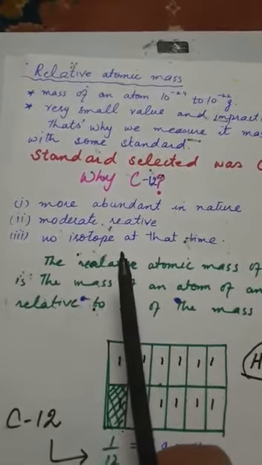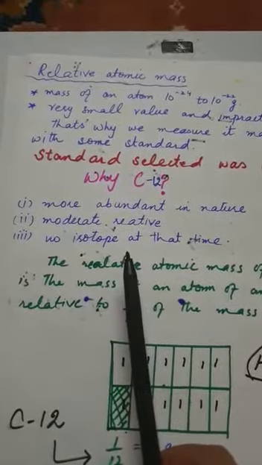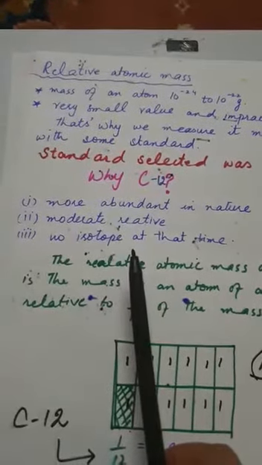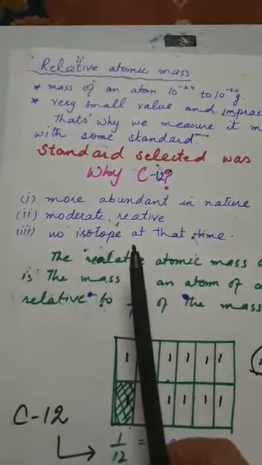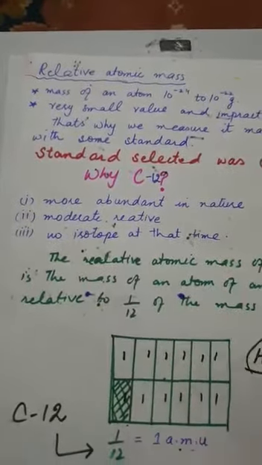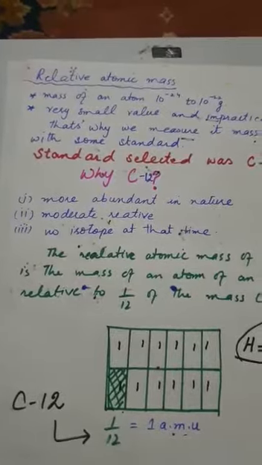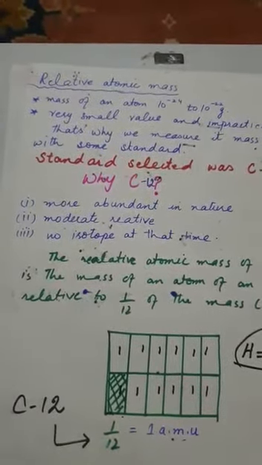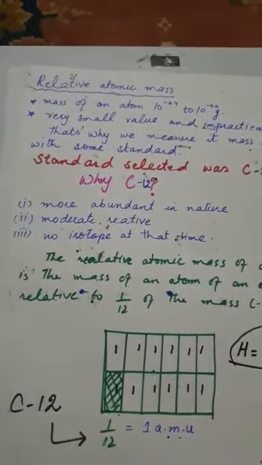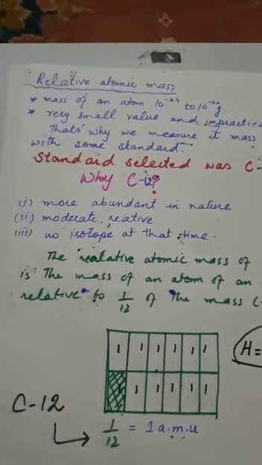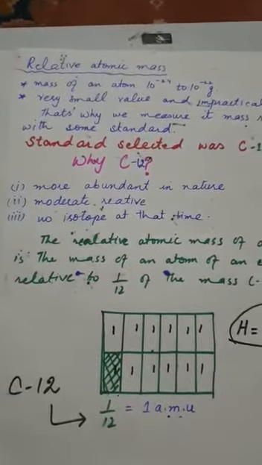The third reason is that at that time there was no other isotope of carbon. So carbon 12 is the only known isotope of the carbon. For that reason carbon was selected as a standard for comparison of the atomic masses.